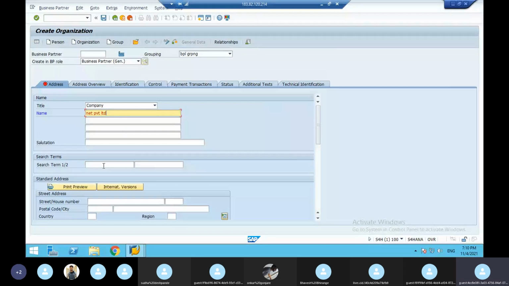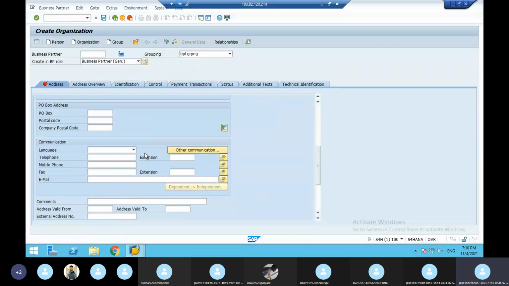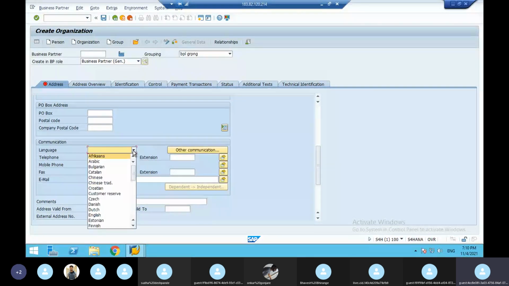In search term you have to type anything, 2-3 characters, and you have to type the address. This is nothing but your SAP ECC general data. Postal code, 6 characters, 1 2 3 4 5 6, and city you have to give Mumbai or Bangalore, whatever it may be. Country, give IN. So this is the address of the customer. Next, the language is made mandatory in S4 HANA, so the language is English. Once you give this, press enter.